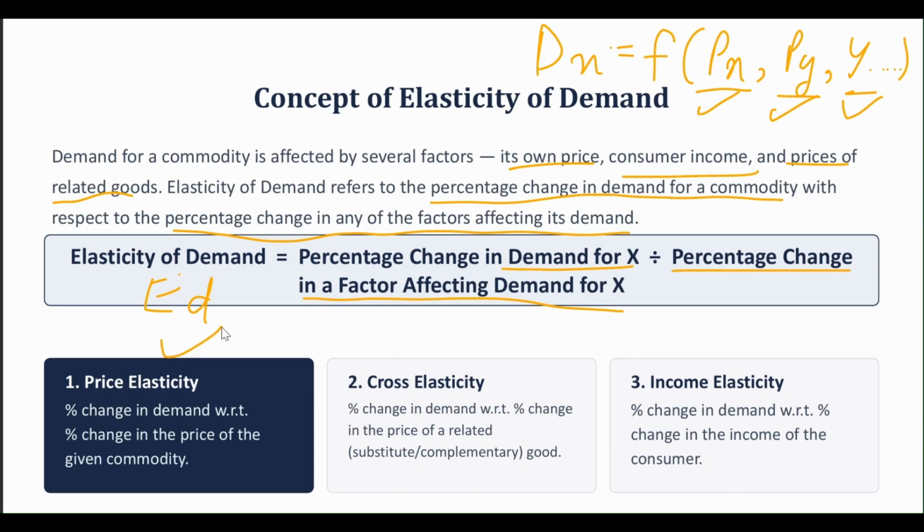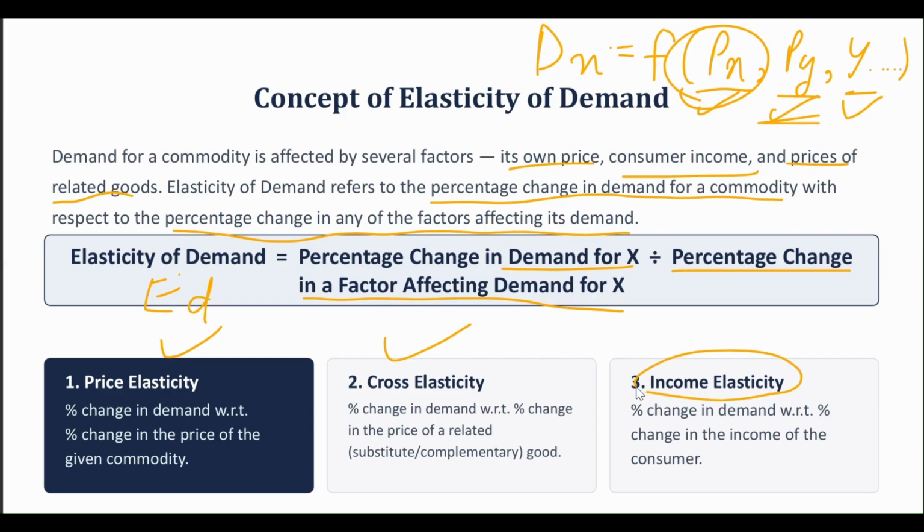Here we are going to calculate the percentage change in demand with respect to the percentage change in the price of the given commodity. So with respect to PX. What is cross elasticity? So it is the percentage change in demand with respect to the percentage change in the price of the related commodity, which is PY, right? The related commodity could be either substitute good or the complementary good.